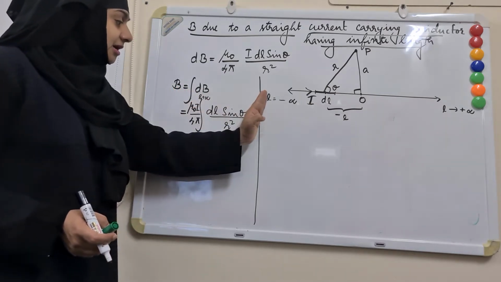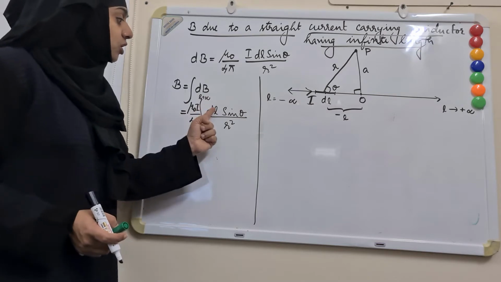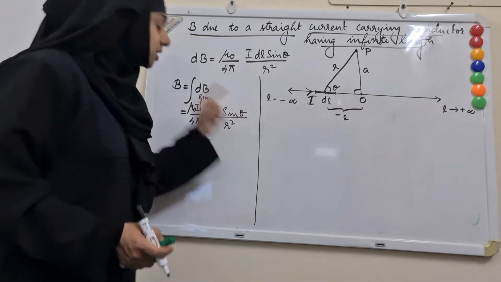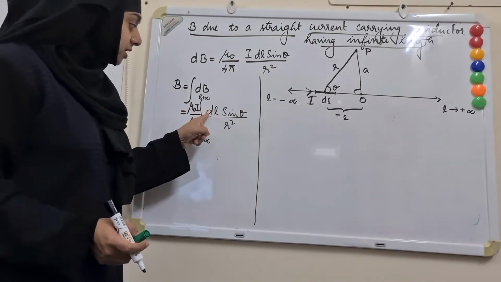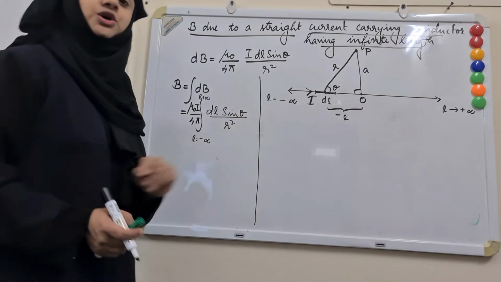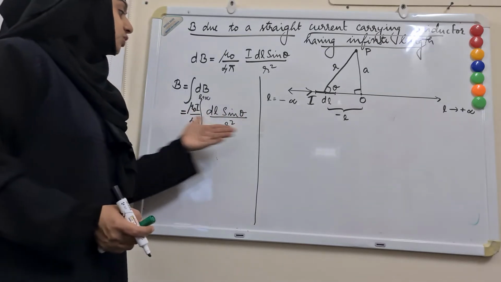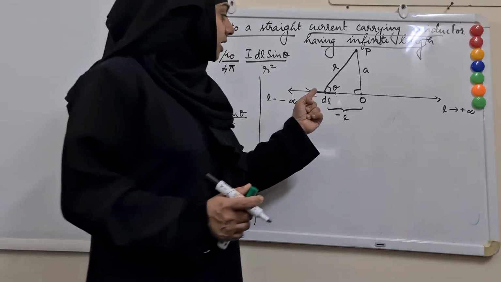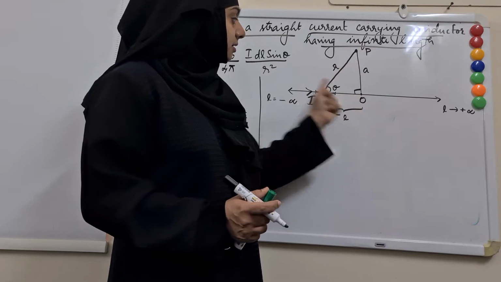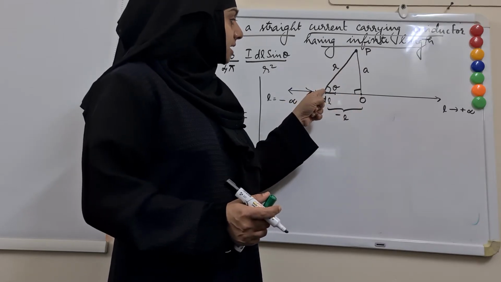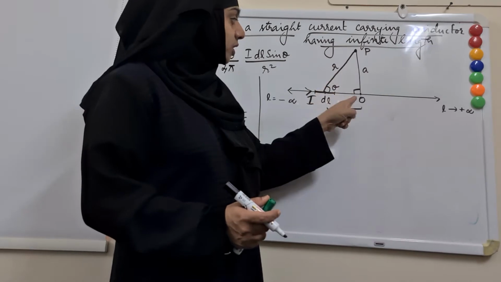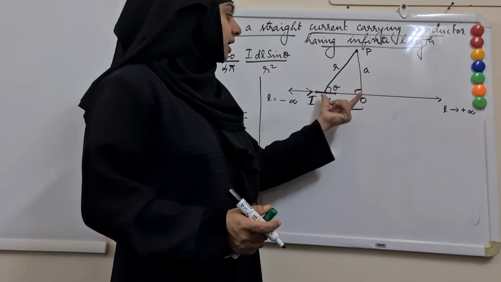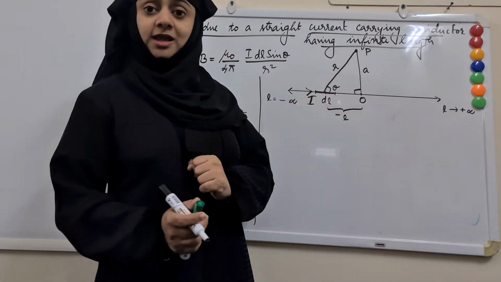And in order to integrate them, we have to express all these three quantities in terms of one single quantity. Let me choose theta. We are going to express both dl and r in terms of theta, and then we will do the integration. So first, let me consider this triangle. Here it has a hypotenuse r because it is a right triangle. From theta, the opposite side is a and the adjacent side is minus L.